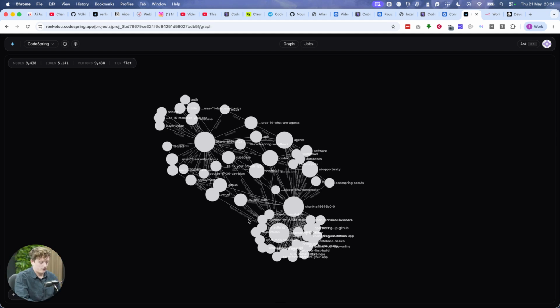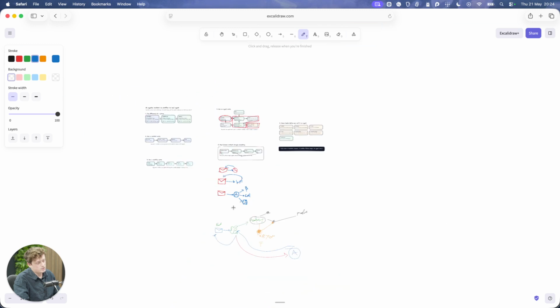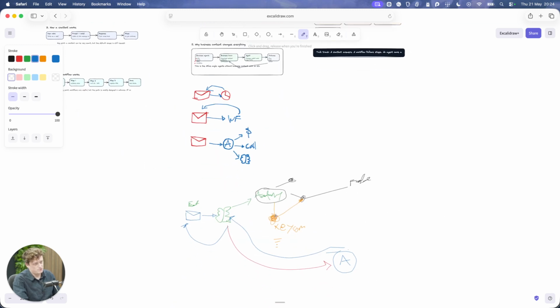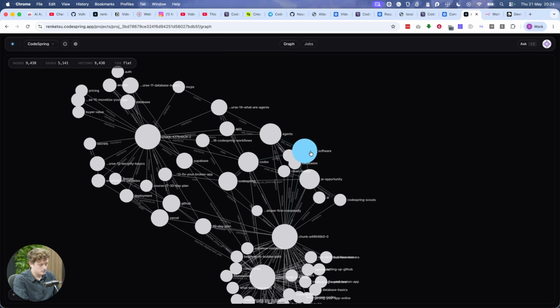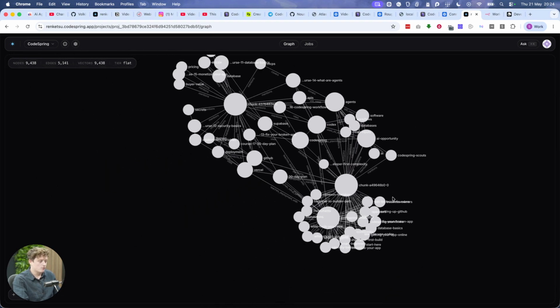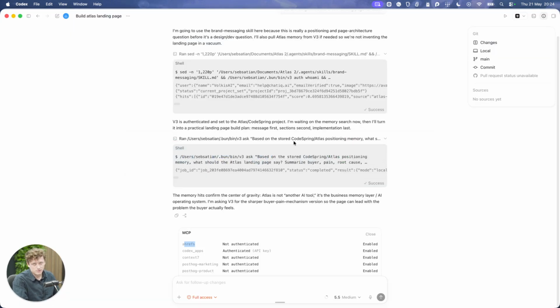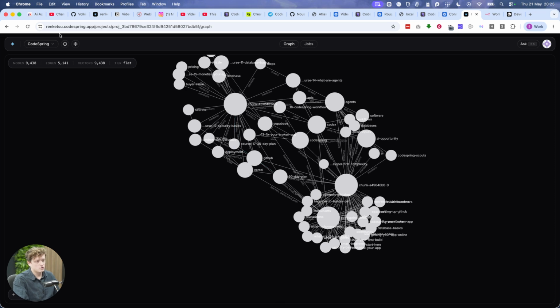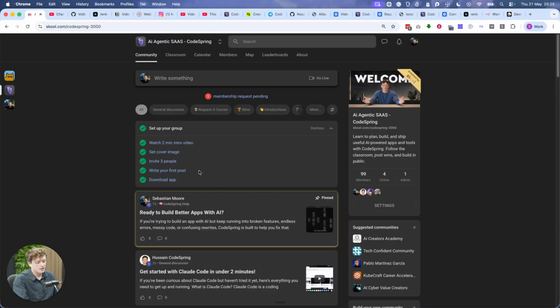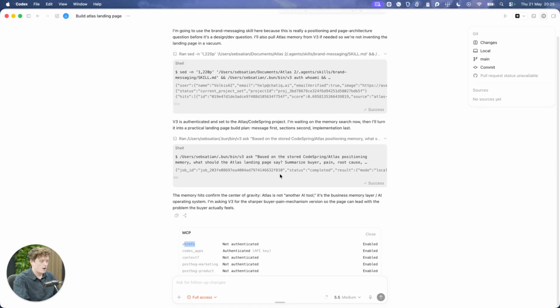Part of the cool thing about Atlas is that once it's built up enough data, which takes a few days, and you can manually add data to it too, it'll help you figure out how to set these things up and what things you actually need, because it'll have the context, right? I could even come into this and say, what courses should we film for CodeSpring? And I don't need to give it any information on what CodeSpring is or what courses we filmed, because it already knows what we've got, and it knows what questions customers are already asking. So we can go ahead and film things that are missing and fill in the gaps. So that's why it's so powerful to have it.